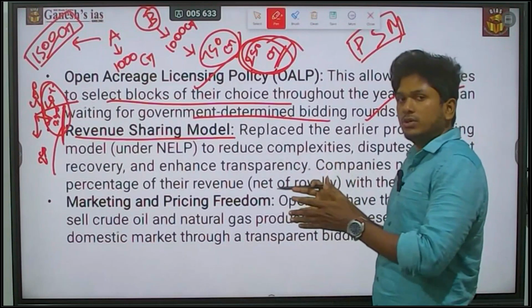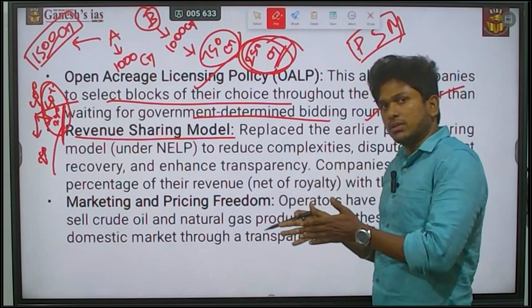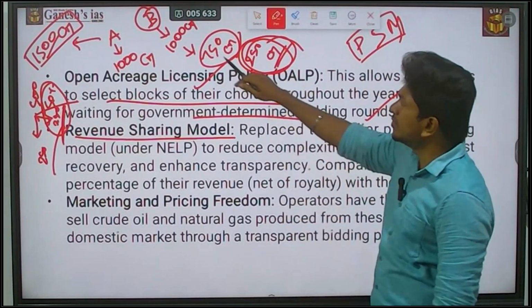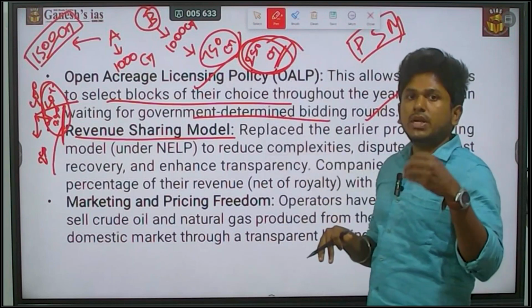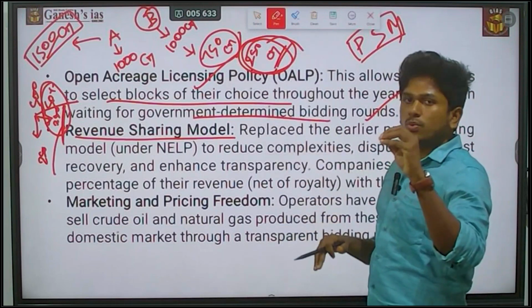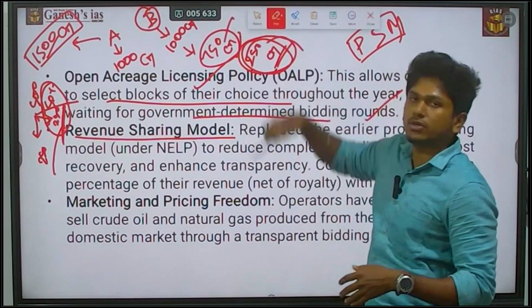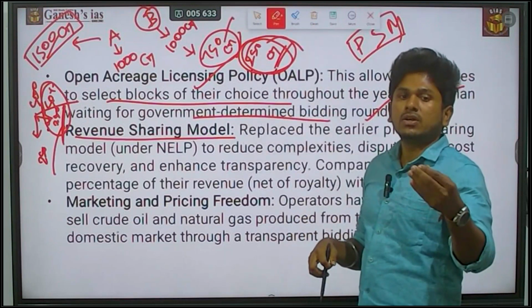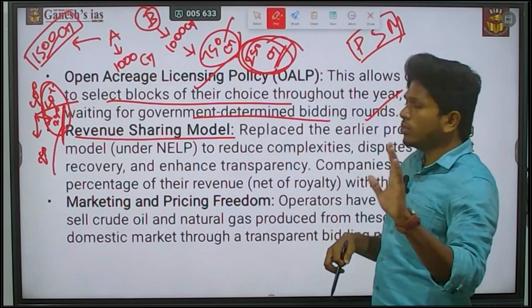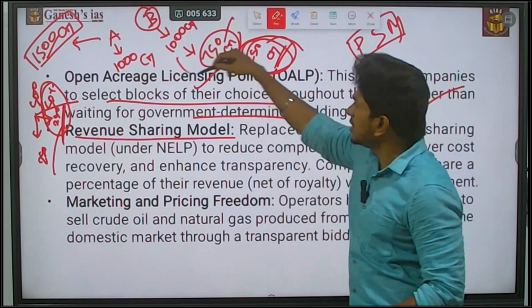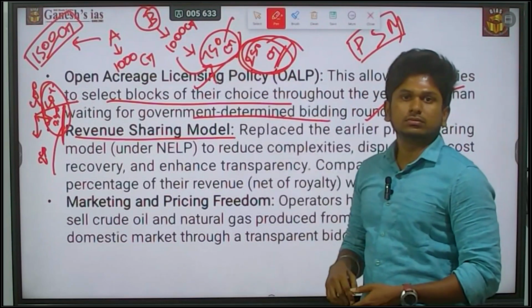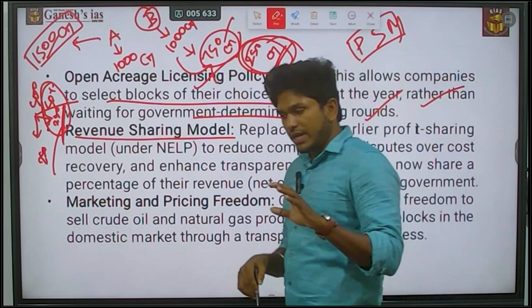Now they shifted to the revenue sharing method. In this revenue sharing, what the government will do is, okay, you bid 1000 crore. Based on the exploration, you are only making 750 crore. So you end up with a 250 crore loss. So I will repay the 250 crore to you. The idea is so simple.